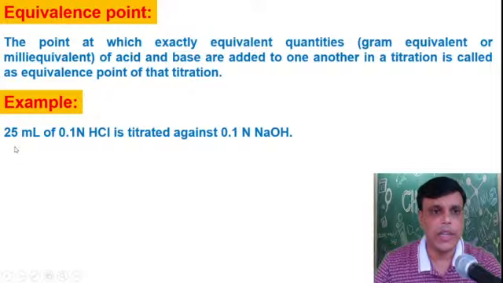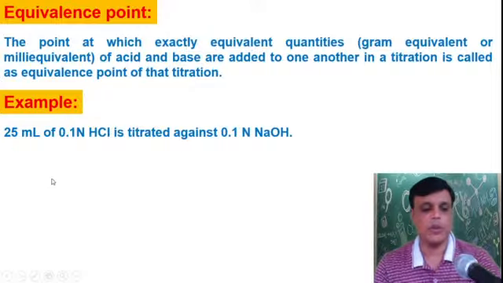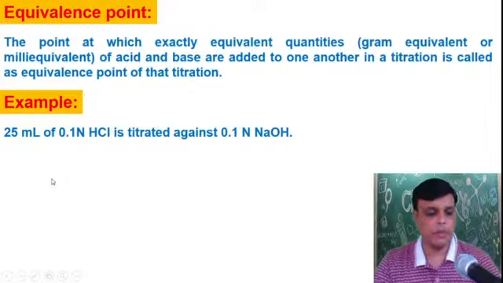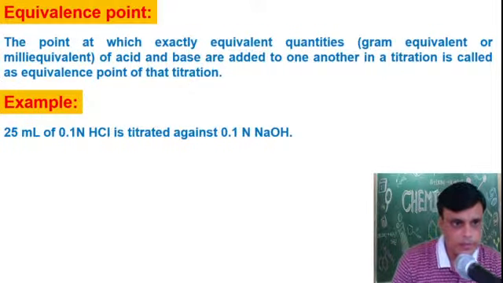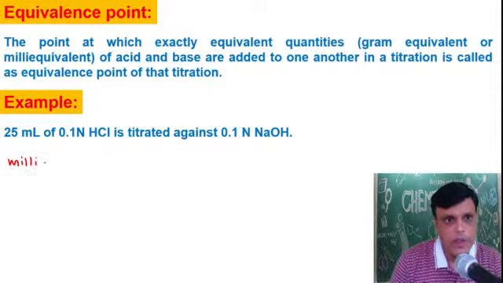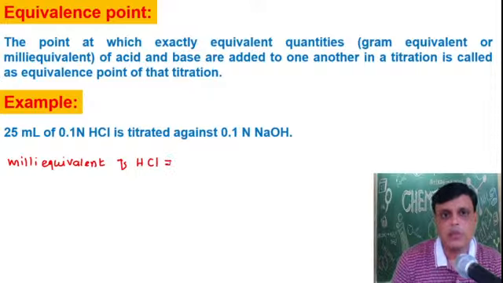We have taken 25 ml of HCl. So how many milli equivalents of HCl have we added? First, we have to calculate the milli equivalents of HCl. How will you calculate it?